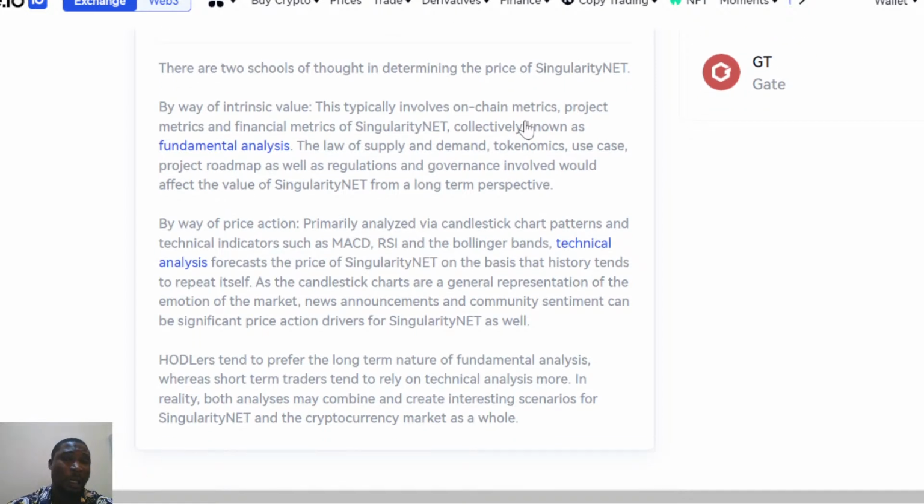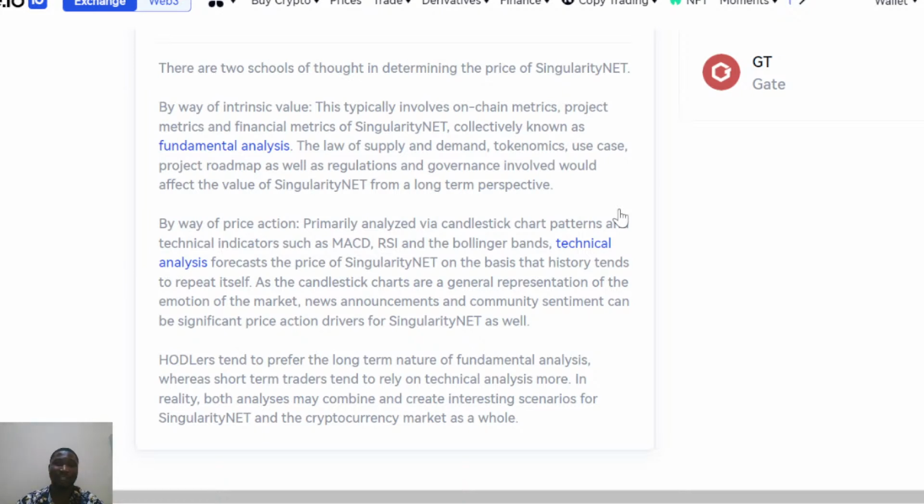The first way is by instilling value, and the second way is by way of action. Now this type involves on-chain parameters, project fundamentals, and also financial metrics, collectively known as fundamental analysis. So the first way is actually the fundamental analysis.